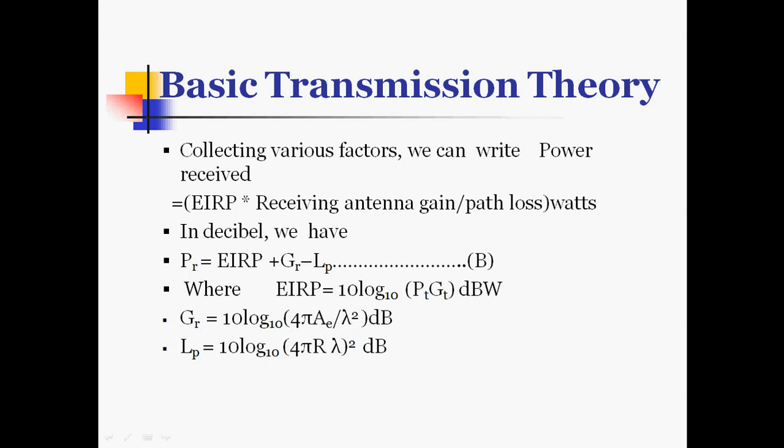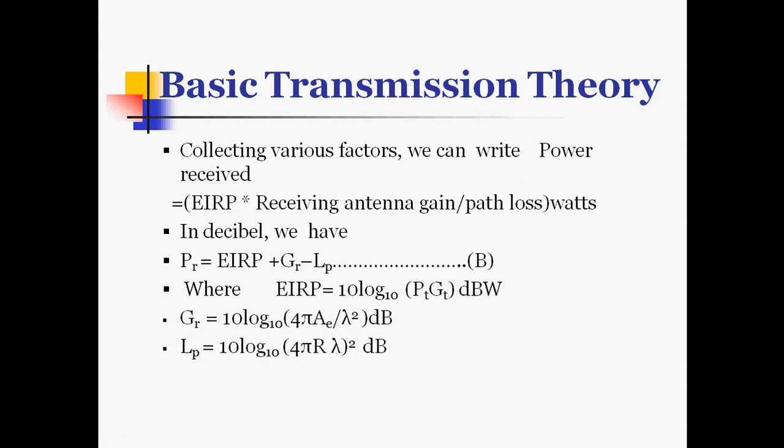So this is in watts. Now when we are representing in decibels, this PR is equal to EIRP plus GR, that is receiving antenna gain, minus path loss. We are representing this as equation B. EIRP in decibels is 10 log to the base 10 PTGT in dBW. GR is 10 log to the base 10 of 4 pi AE by lambda square in dB, and LP is 10 log to the base 10 of 4 pi R by lambda, bracket square, which is again expressed in dB.